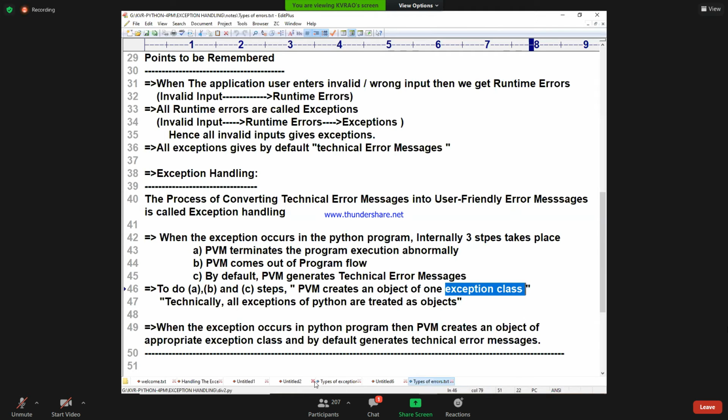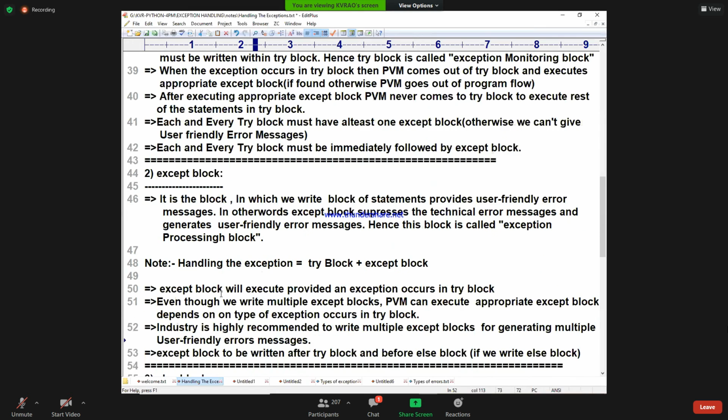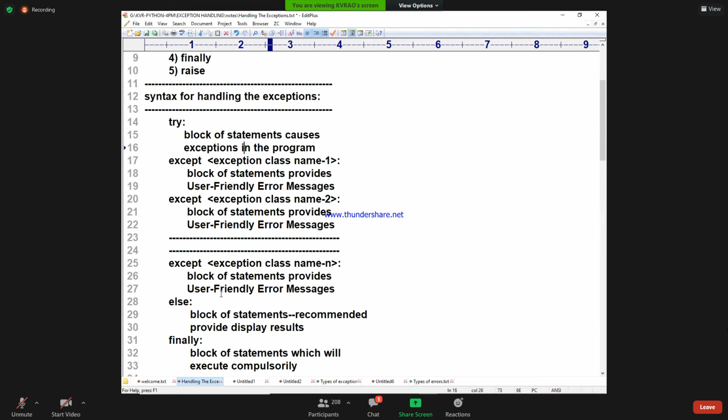Our notes are like the Indian constitution, because everything is there. See the syntax for handling the exception: except exception class name. Here it is called exception class name.